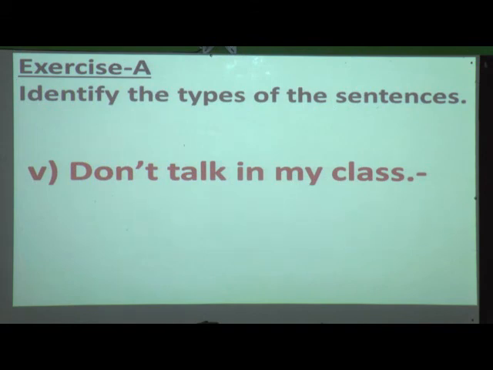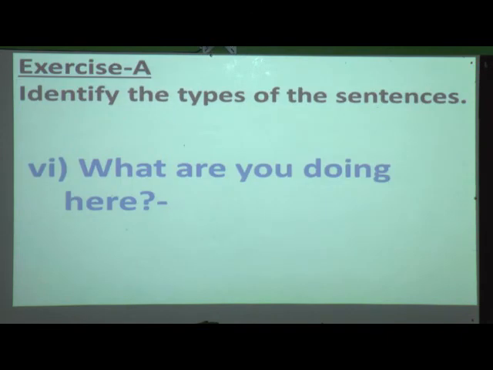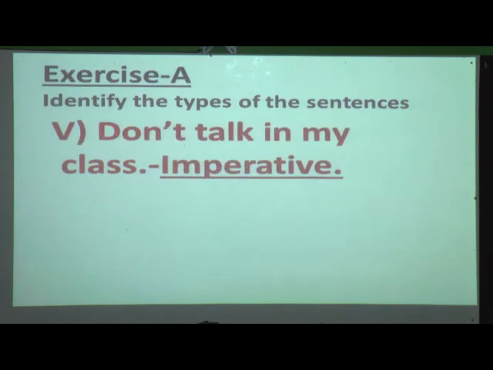It is a command. Don't talk in my class. So, command comes under imperative sentence. So, write there IMP. See, I have written here in full, but for the time being you only write IMP. Afterwards you can complete it in full.